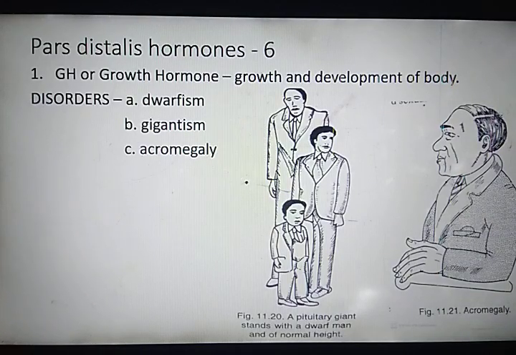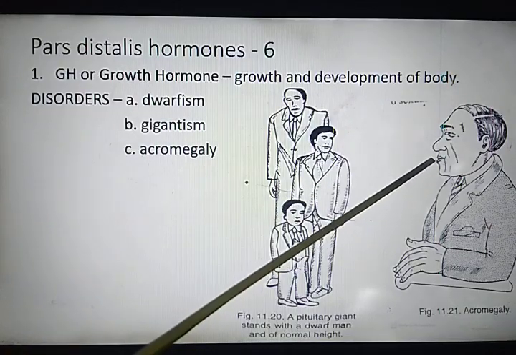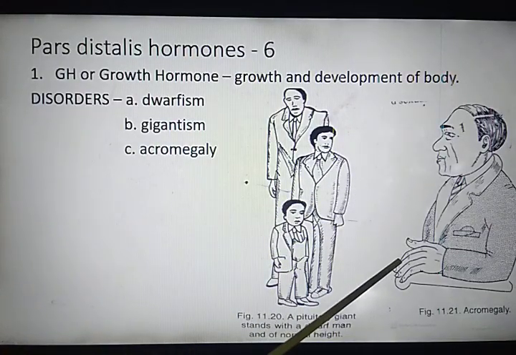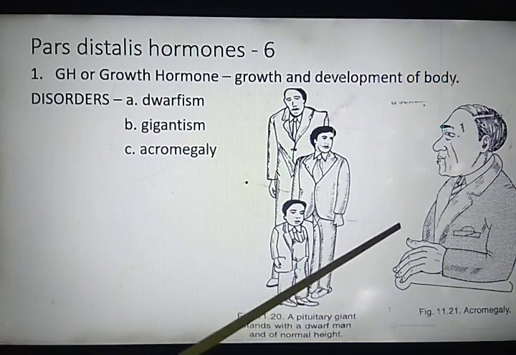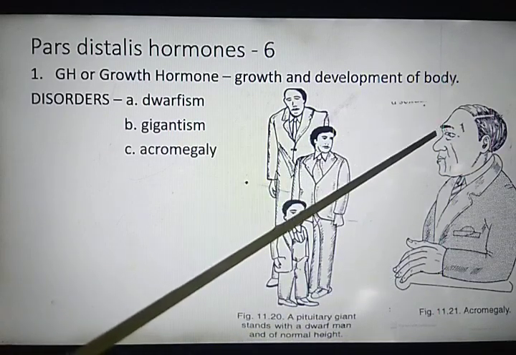Now growth hormone is produced only during the growing period of the person. If there is excess secretion of growth hormone in adults, means when there is no growth in the body, especially in middle age, then it can result in severe disfigurement, especially of the face and external digits. For example, you can see in the diagram, the face of the person becomes elongated.